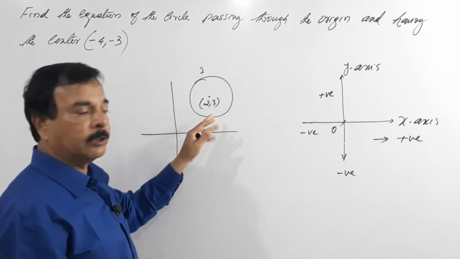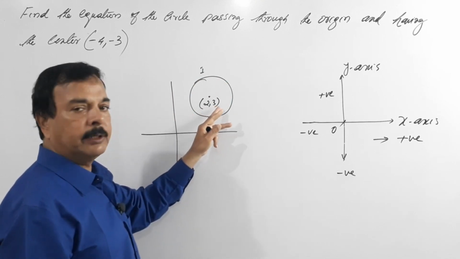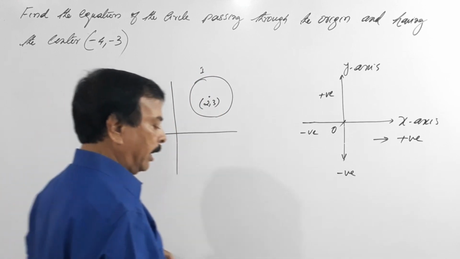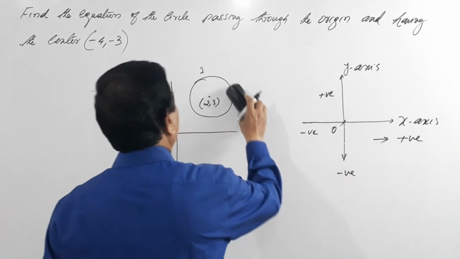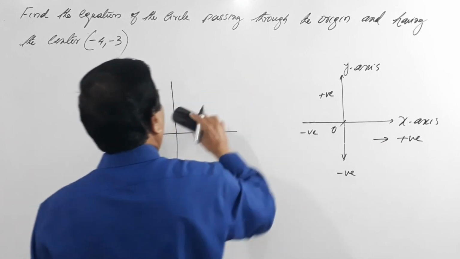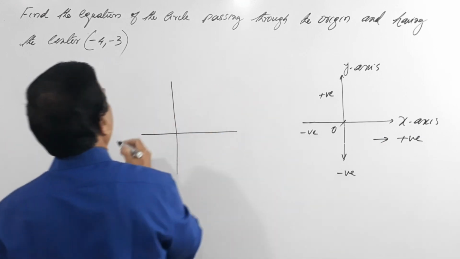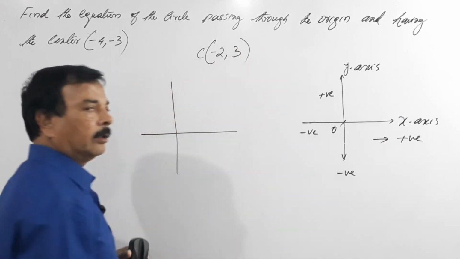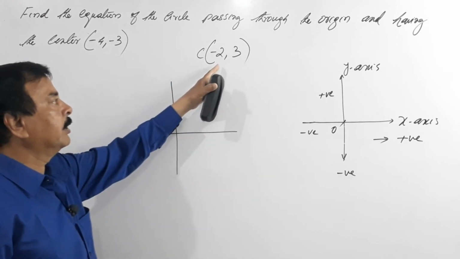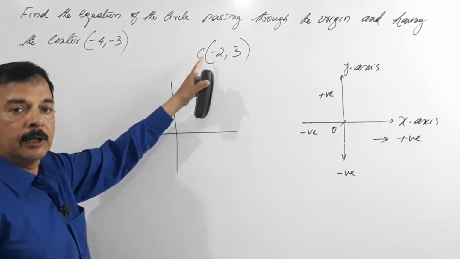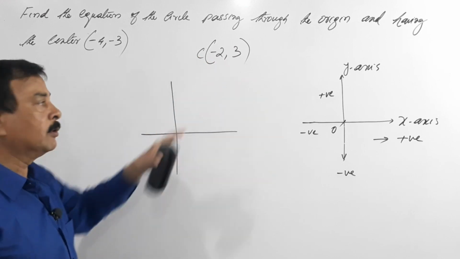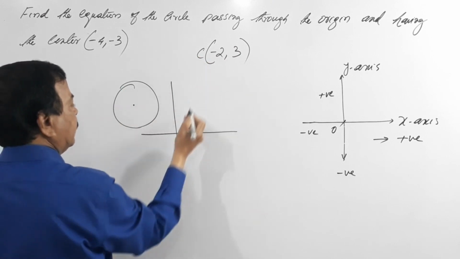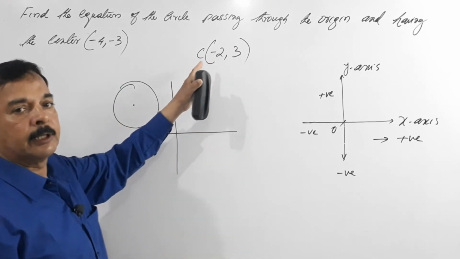What if I have another circle with center C equals minus 2 comma 3? It means the x value is negative and the y value is positive, so the circle is somewhere here, because x is negative, as you are going towards the left side, consider this as negative.